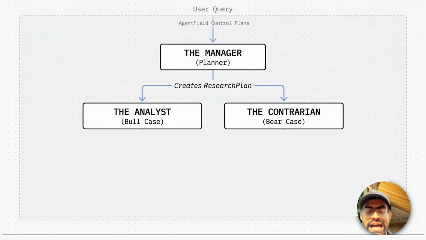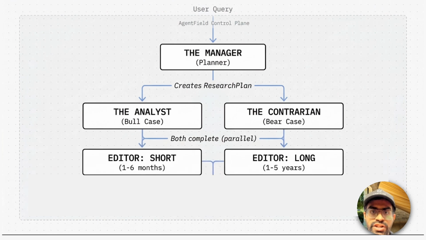The first one is the analyst, which builds the bull case, which is the positive investment thesis. At the same time, there is going to be another agent called the Contrarian, which builds the bear case. The Contrarian's job is to challenge the assumptions, identify the risks, and search for weaknesses in the thesis. Now, once these two perspectives are complete, we will run two final synthesis agents in parallel.